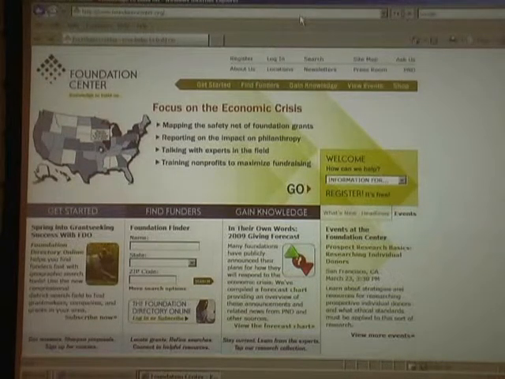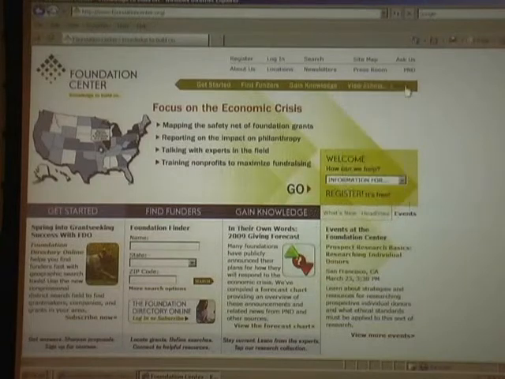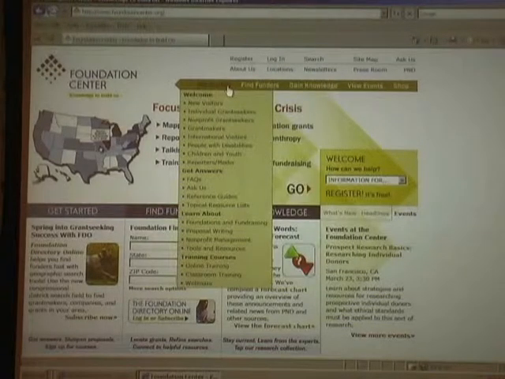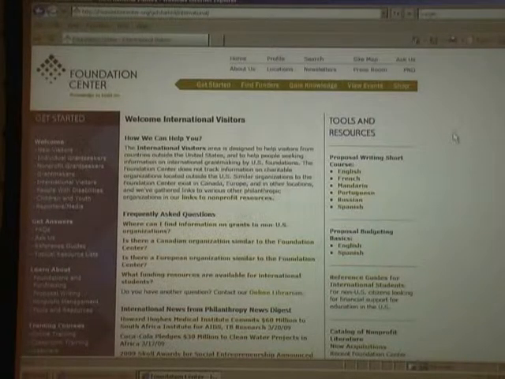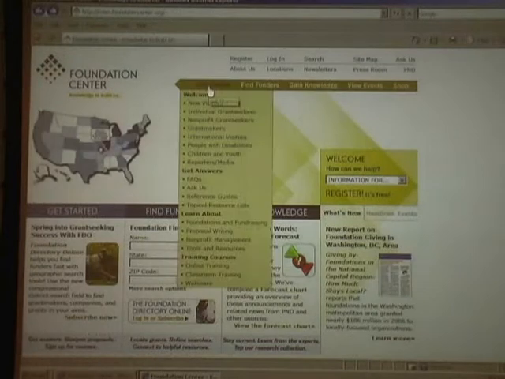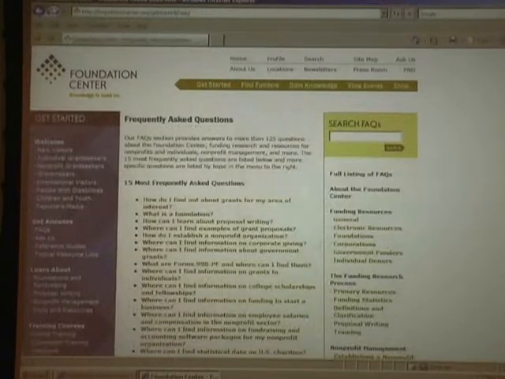And what we've done here is divided up our website into a variety of directories, and you see them organized by this gold toolbar that you see here on the top of the screen. So if you go in the Get Started area, for instance, you'll see a number of different resources here, including one for international visitors. This is where we have grouped together resources designed for our international audiences and put them all here into one place. So this might be a page in particular that you will want to look at. Also in the Get Started area, we have our FAQs, or Frequently Asked Questions.